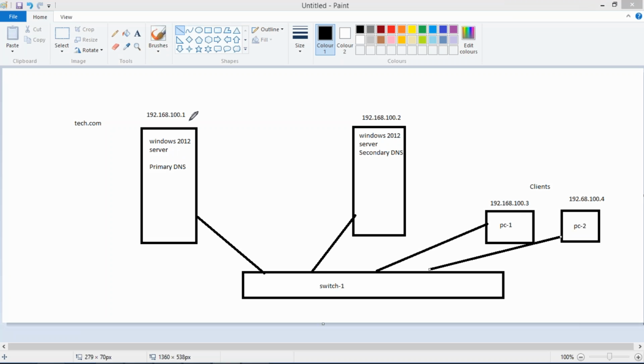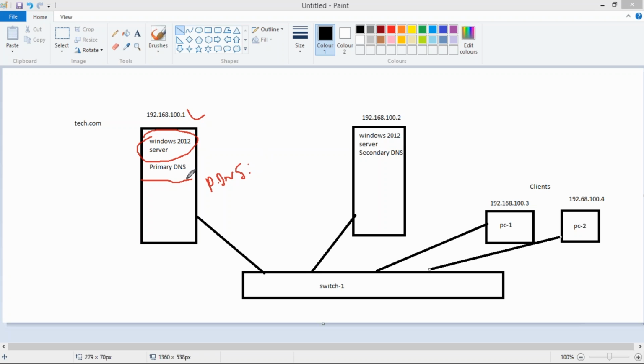Now this system is the primary DNS server. First thing is we have to install 2012 server. Afterwards configure the IP address. Done. Next you have to configure primary DNS. As I said, this is our primary DNS server. That means in the primary DNS option of the IP address, you need to mention which system is the DNS server.